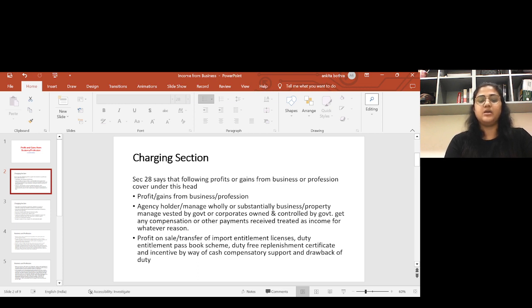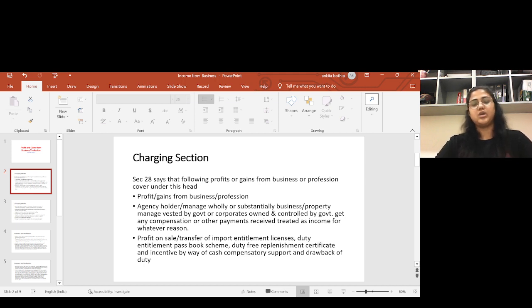Second, an agency holder who manages wholly or substantially a business, or property managed or vested by government or a corporation owned and controlled by government, and gets any compensation or other payment, which is treated as income for whatever reason. Now I will explain the meaning of all this. Like, you are the agency holder for Parle. Parle has many products like biscuits, chocolate biscuit, normal biscuit, salted biscuit, jeera biscuit, a number of products.